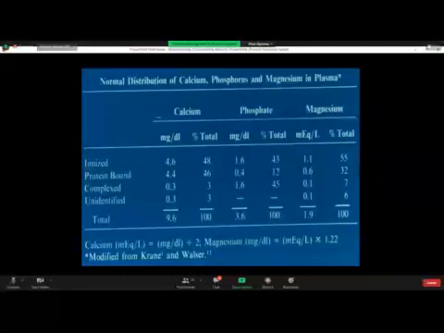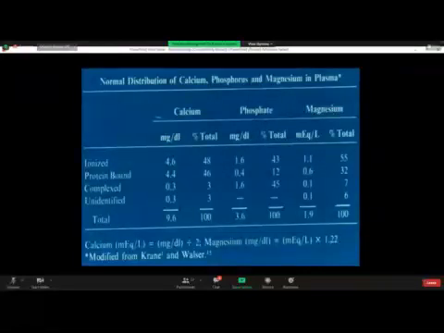And please mind, it is the ionized or ionic form of calcium which is biologically active. In old days, total calcium was estimated, but now that is getting obsolete. Now it is the ionic form of calcium.